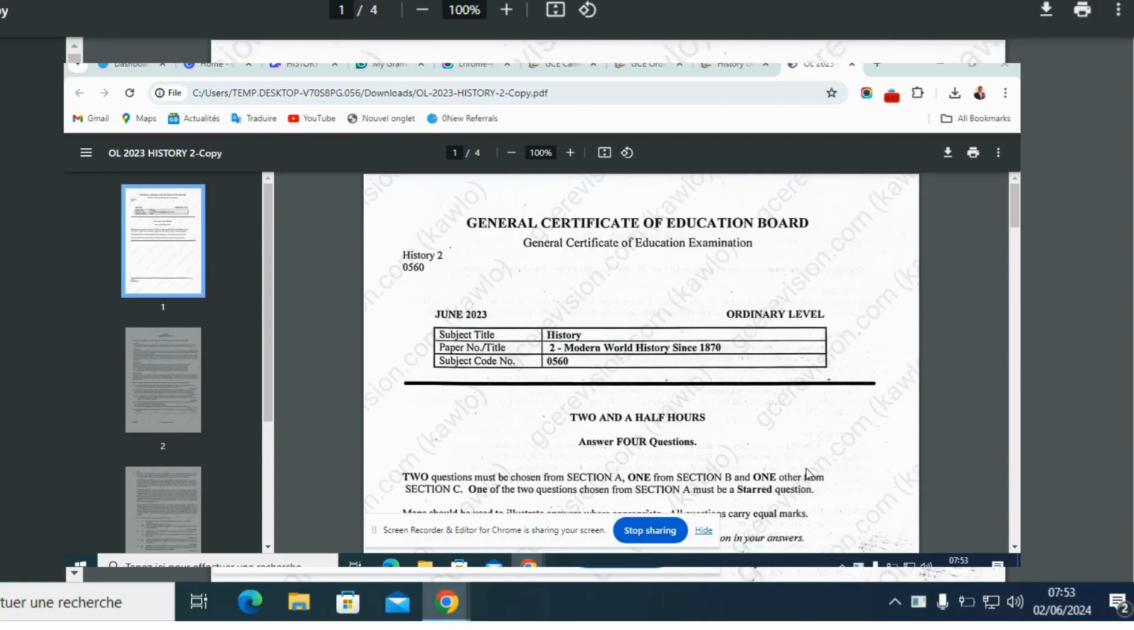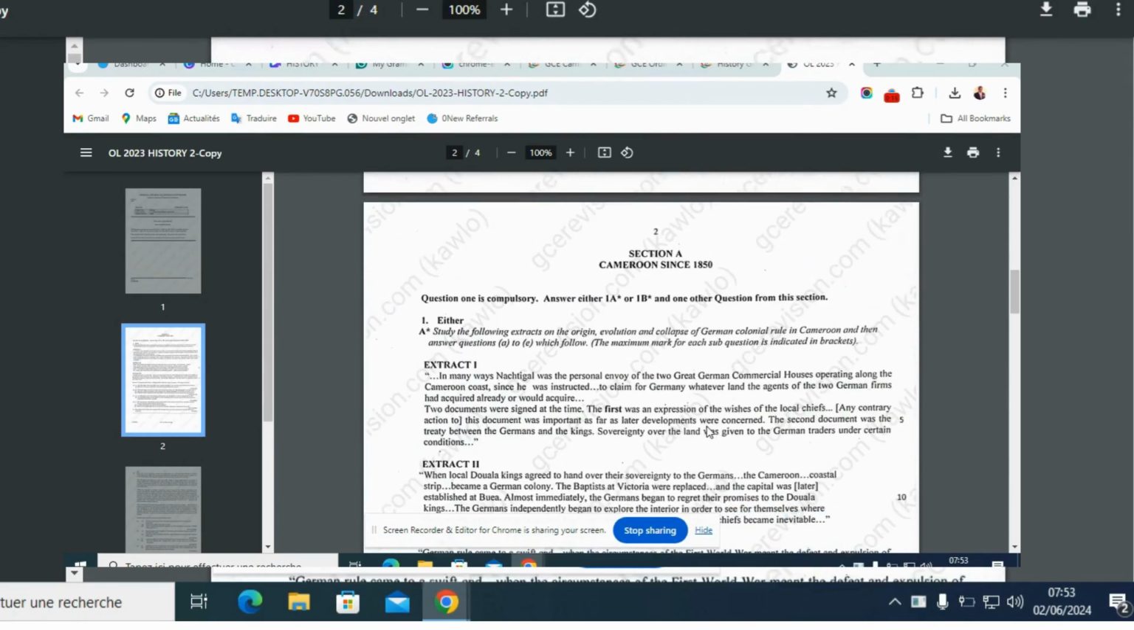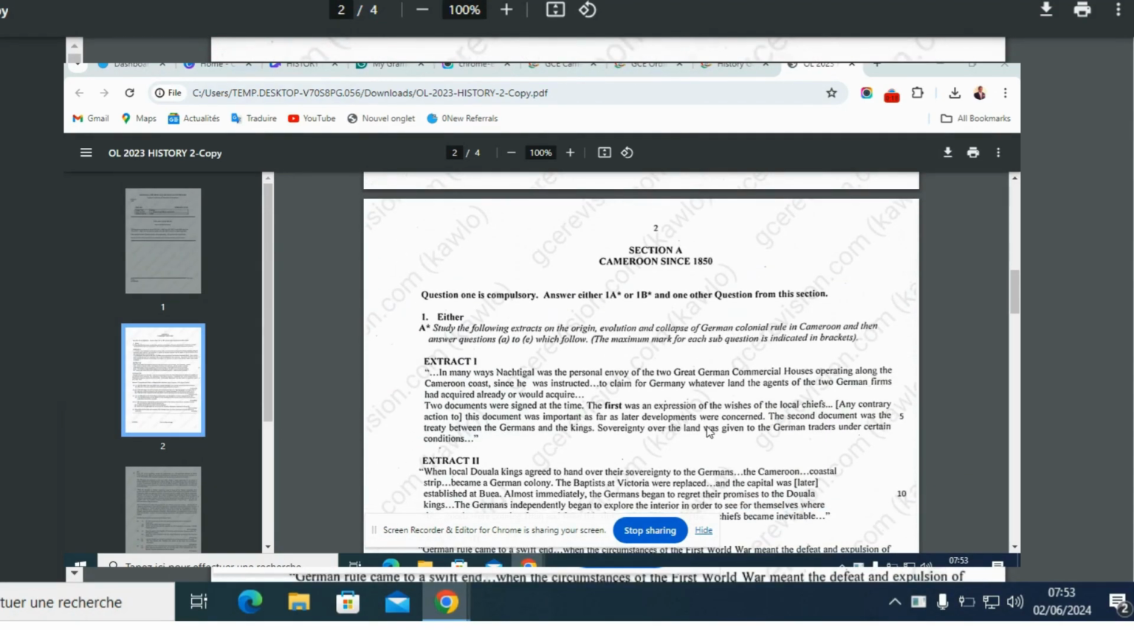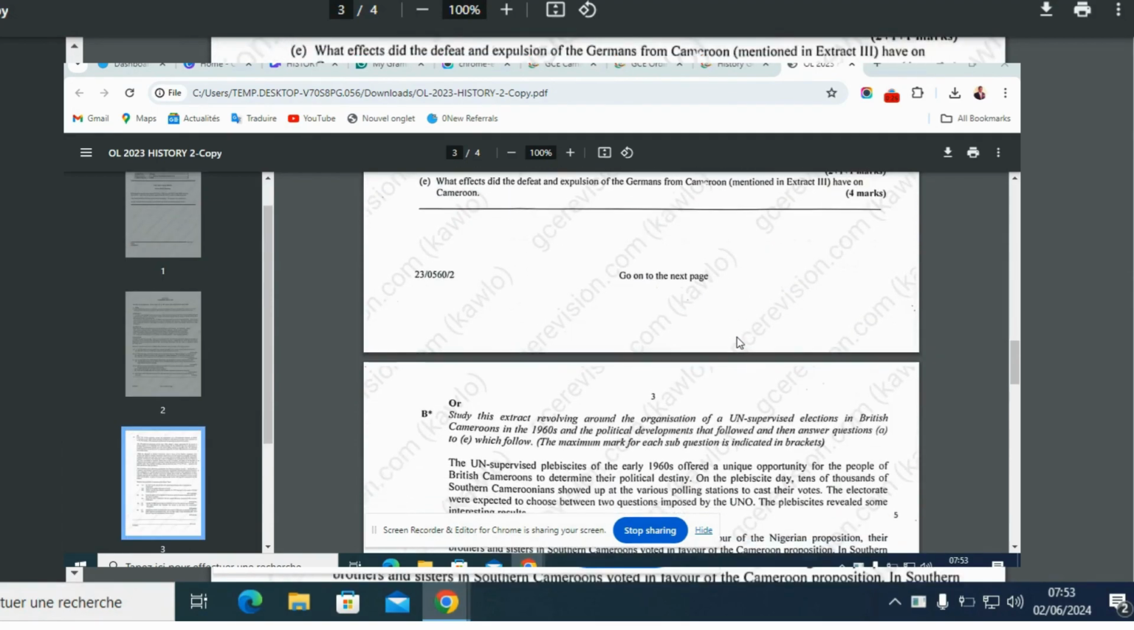Okay, so today we are going to do History, General Certificate of Education Board, General Certificate of Education Examination, June 2023, History, Paper 2. We're going to look at Paper 2 of History 2023. We have the extract here, Section A, Cameroon since 1850. So that's what we're going to see.